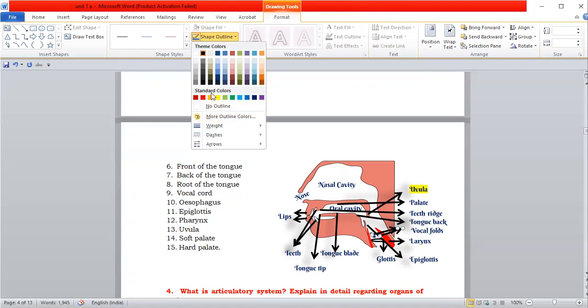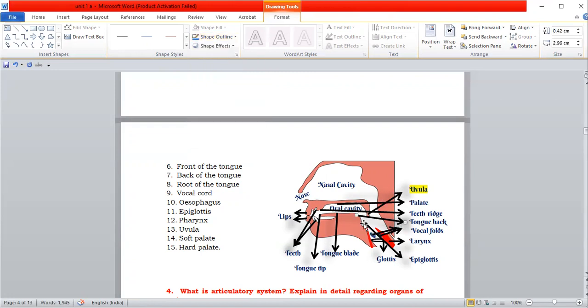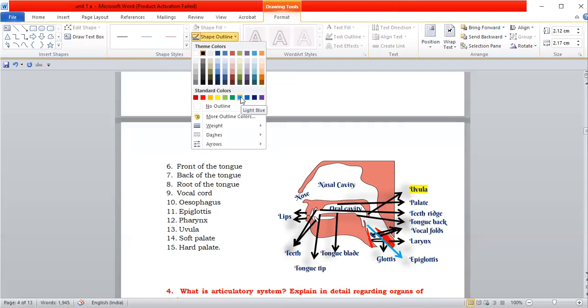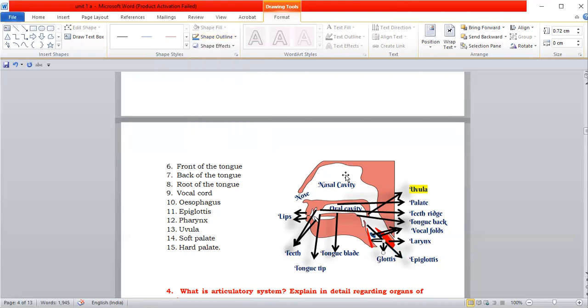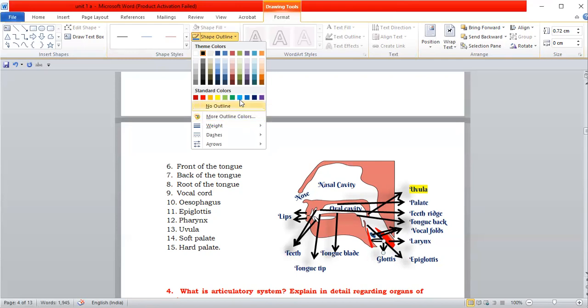So these two are vocal folds, which is there in the blue color. These are called as vocal folds. Okay, and this is epiglottis. This is epiglottis. Okay, and the circular thing is called as glottis. This is glottis. The circle is there, na? That is called as glottis.